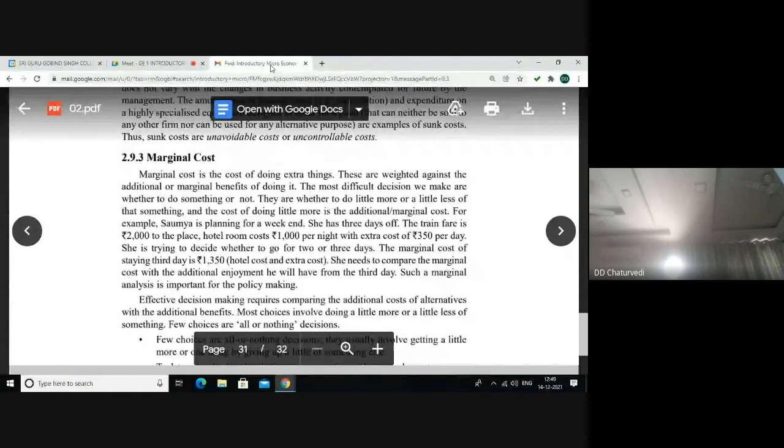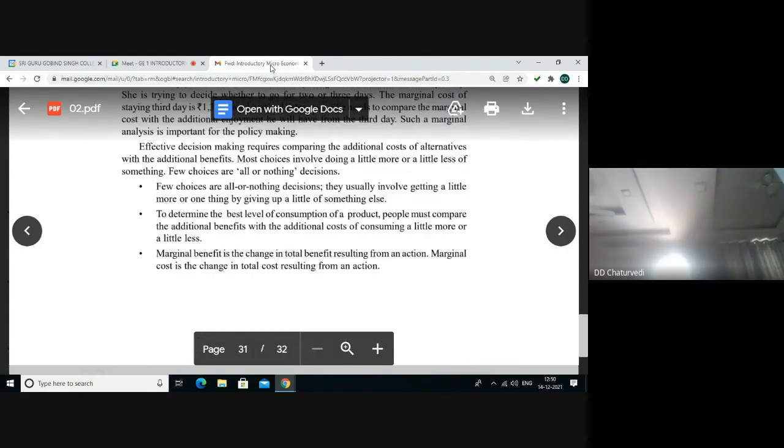Next is marginal cost. It is the cost incurred on one extra unit that is being produced. Effective decision making requires comparing the additional cost of alternative with the additional benefits. In order to determine the best level of consumption, people must compare the additional benefits with the additional cost. Marginal benefit is the change in the total benefit resulting from an action, while marginal cost is the change in total cost resulting from that action.